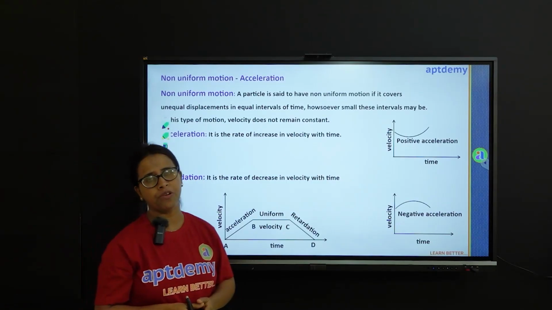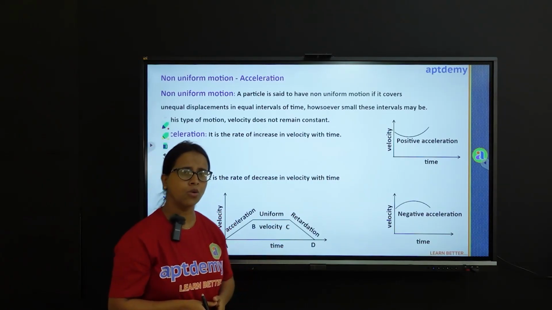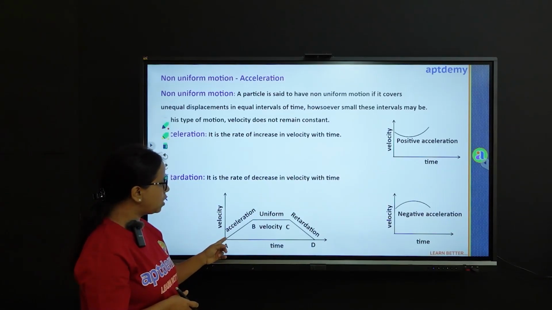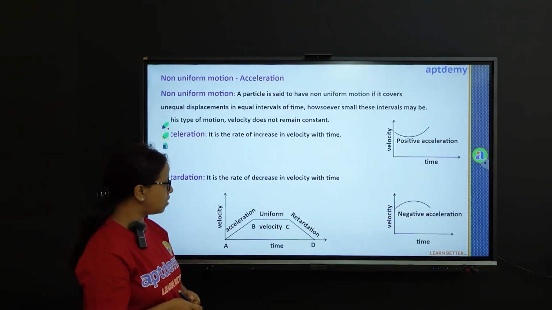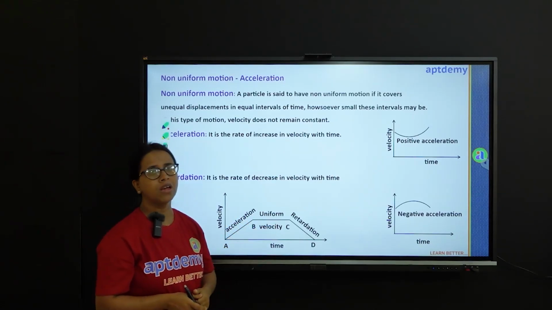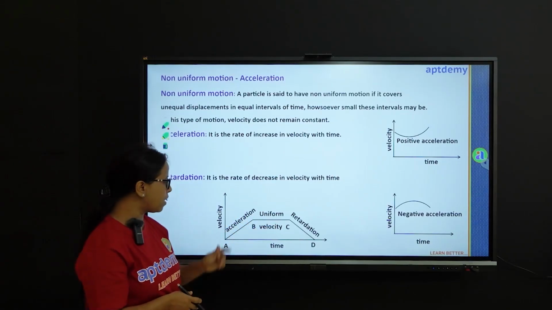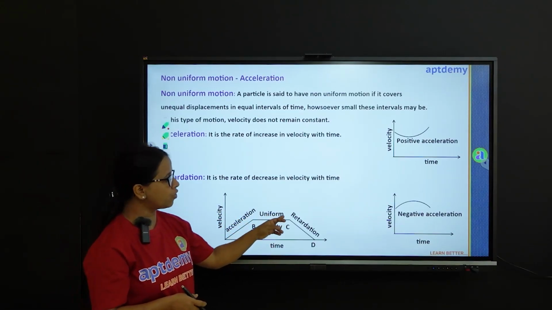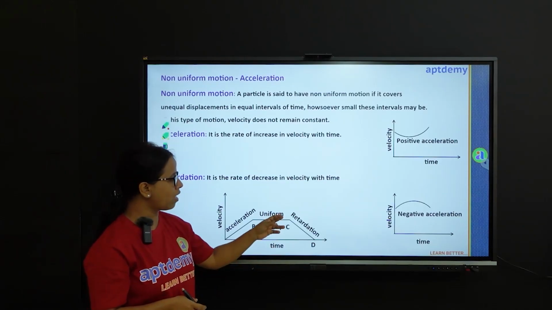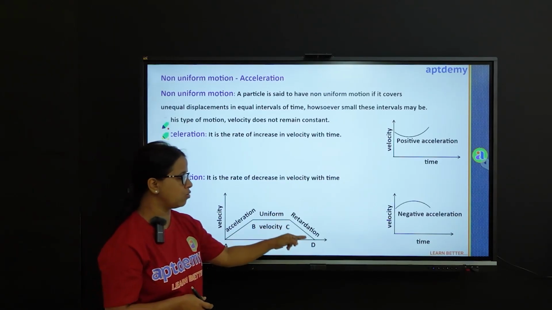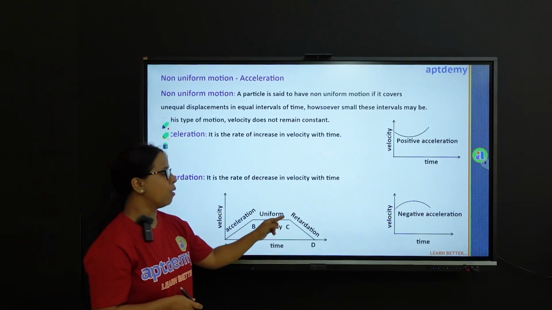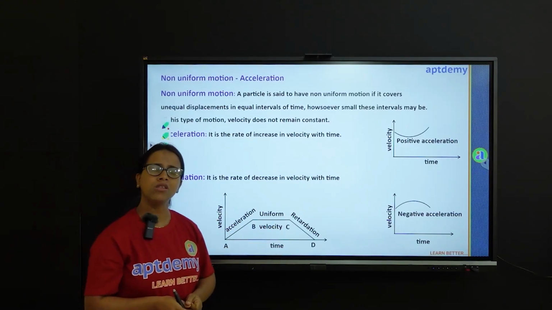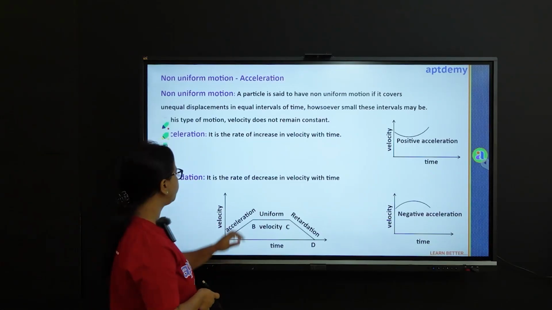Now if we want to represent both the scenarios under one picture, then this will help us. You can see the region AB signifies acceleration, the region BC indicates uniform velocity because the velocity is not changing for this region with increase in time, and then for the region CD you can see that as the particle goes from C to D, time increases but the velocity of the particle shows a decrease. So this is a case of retardation.